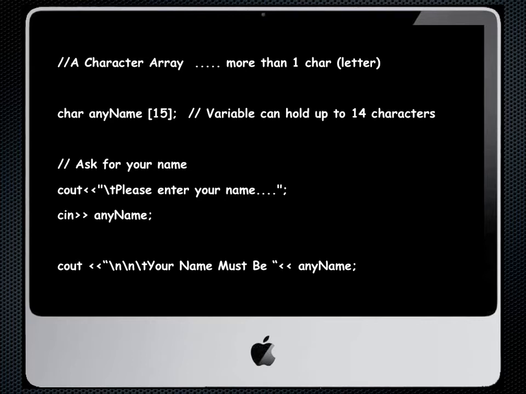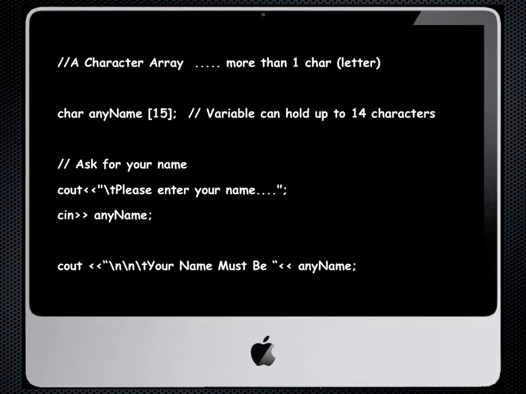For example, in this case, we have char, the type of the array, called AnyName, and it can have up to 15 places for data. Every item in the character array will of course be of type char in this case. Now, one unique thing about character arrays is that we can only hold up to 14 in this case, or one less than the size of the array, because character arrays always have a special escape character as the very last character in the character array.